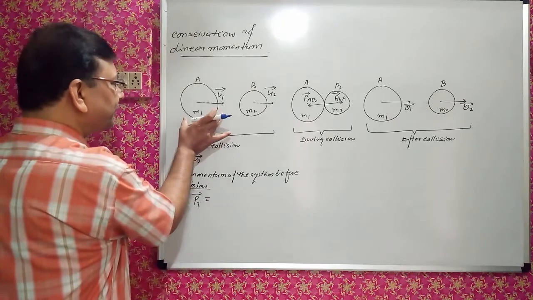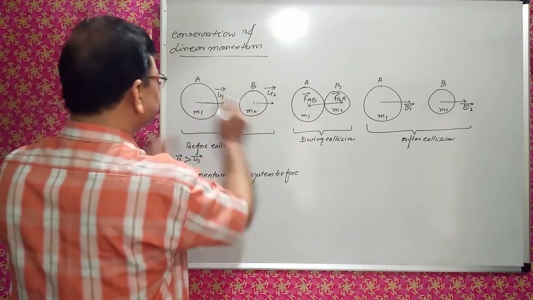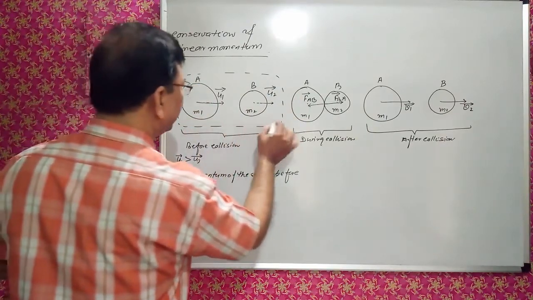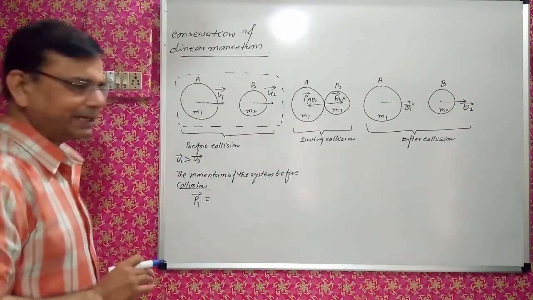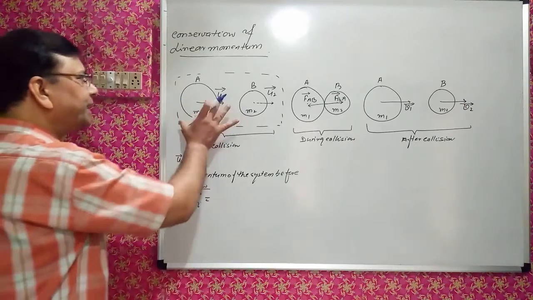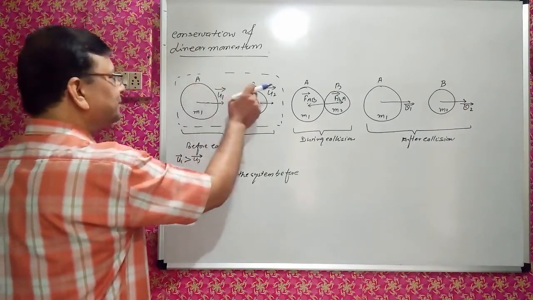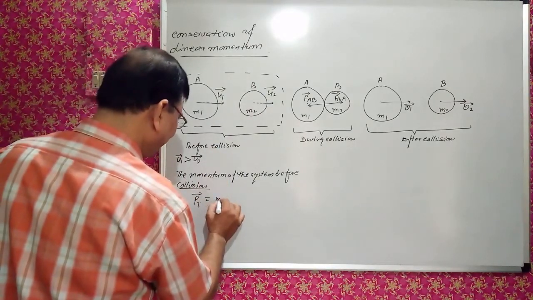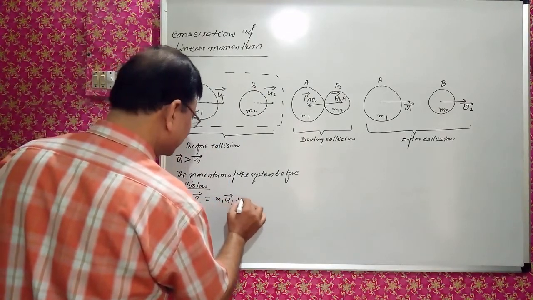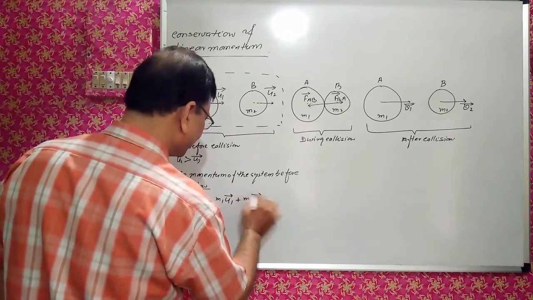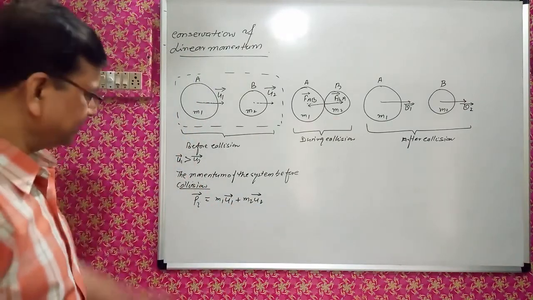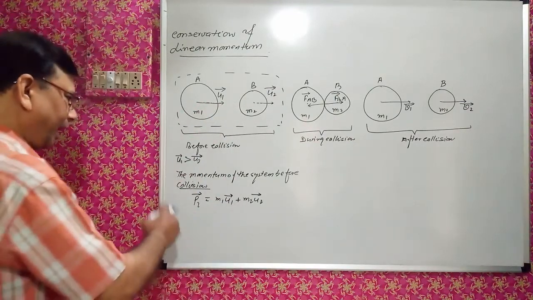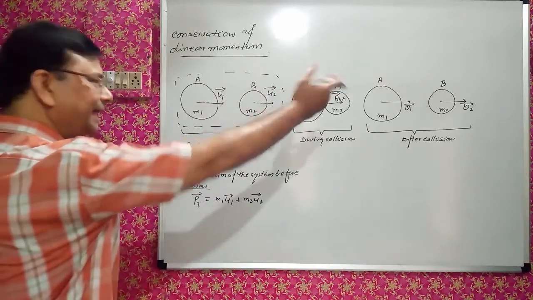Initial momentum is the momentum of this plus, because we are considering this as the system. This is a boundary. There is no external force acting. So the initial momentum of the system is the momentum of this plus the momentum of this, that is m1 u1 plus m2 u2. That is the initial momentum, the sum of the momenta of these two objects. Right?